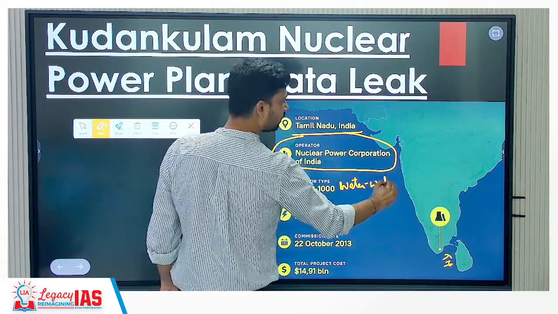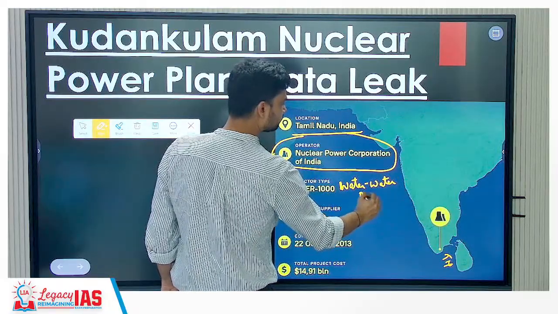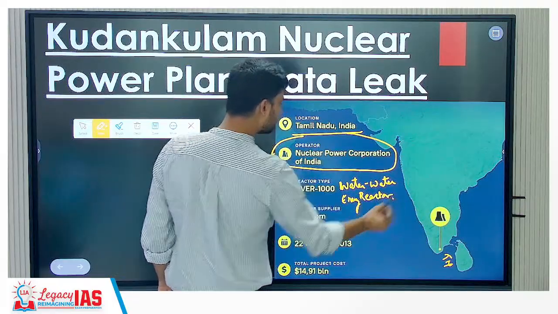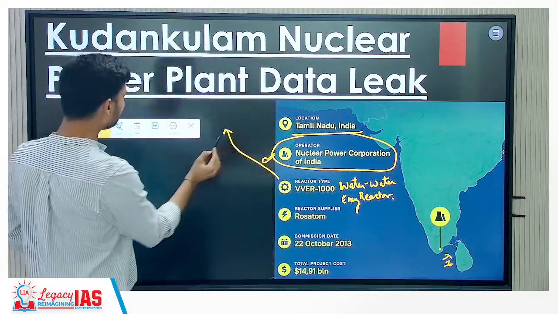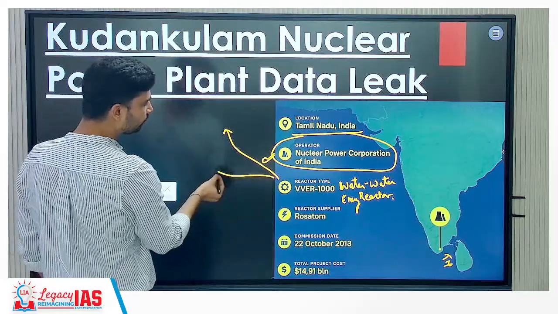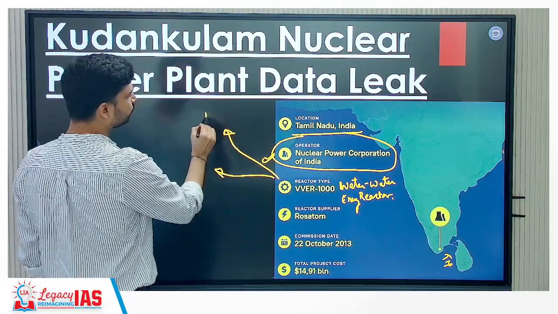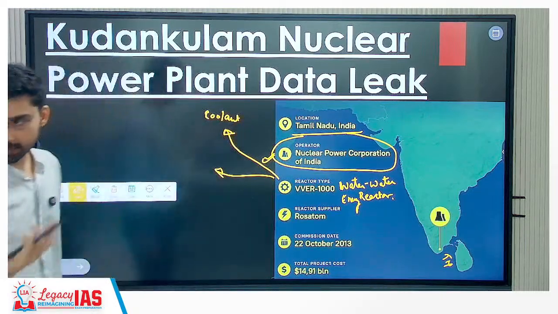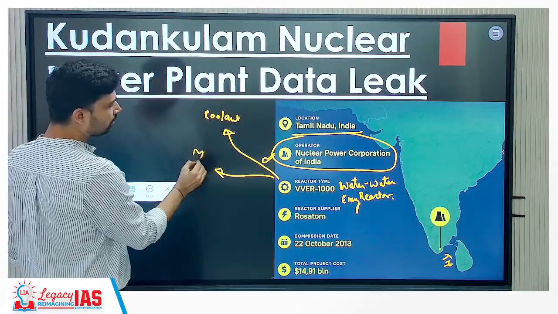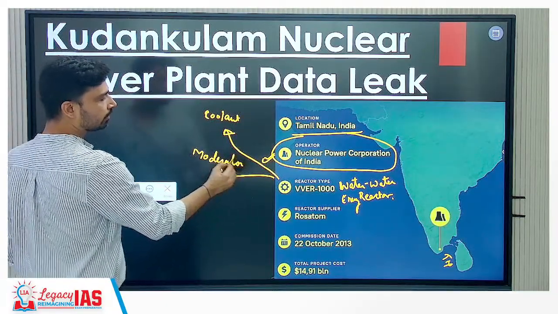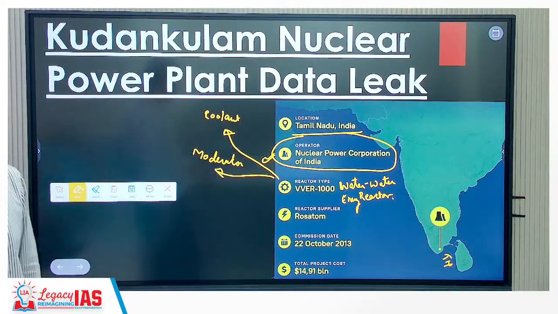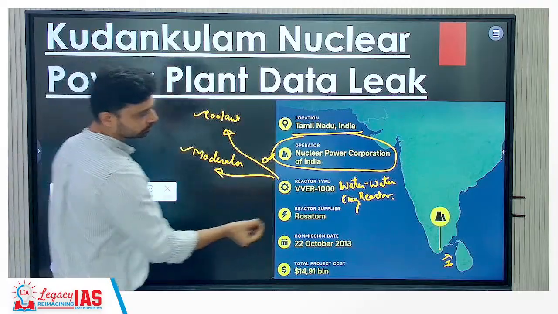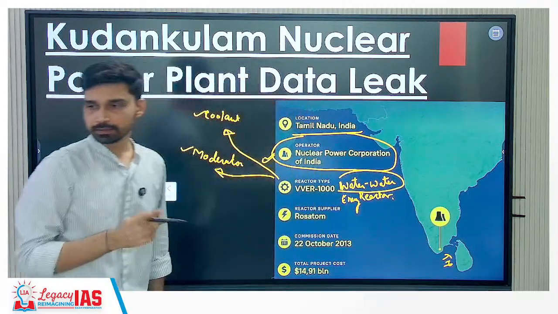VVER, water-water energy reactor. What does it mean? This is the most important point. In a nuclear reactor, two things are used. One is called the coolant, which removes the excess heat built up in the reactor, and the other is called the moderator, which controls the flow of neutrons. So in this reactor, for both coolant and moderator, what are we using? A single thing, that is water itself.